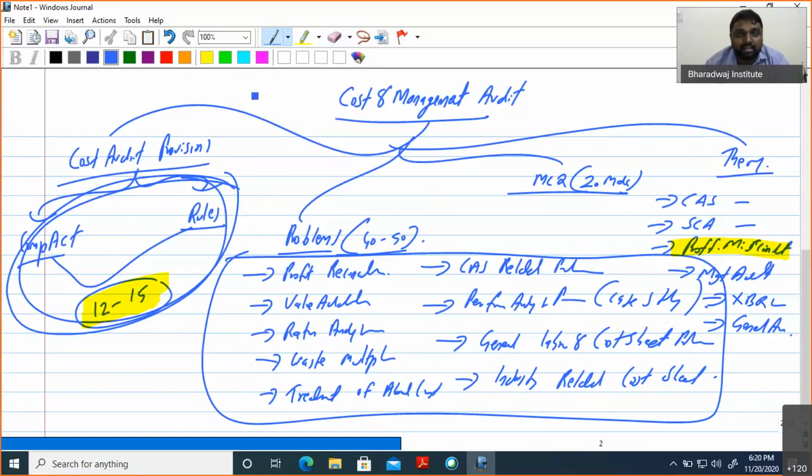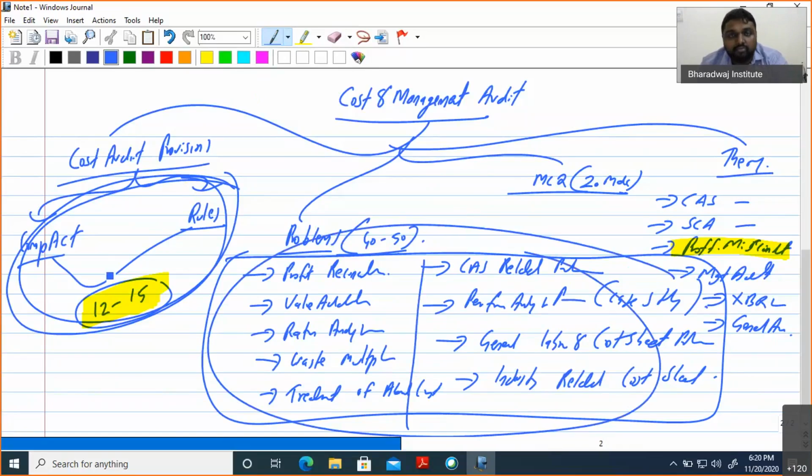Then in the coming classes, we will have a discussion on these problem areas. Since it is a rapid revision class, our entire idea will be the approach, and we will do selected problems for each area, so that it will benefit you to understand also. If we just revise and don't do problems, it will not be useful for you. So we will discuss the problems also for your benefit.